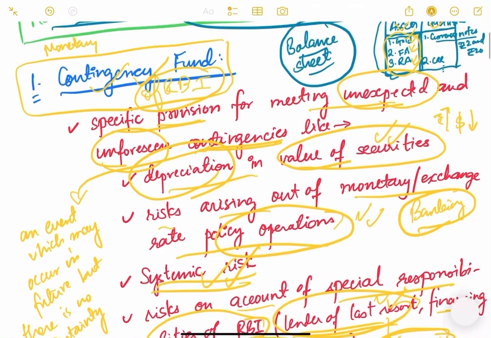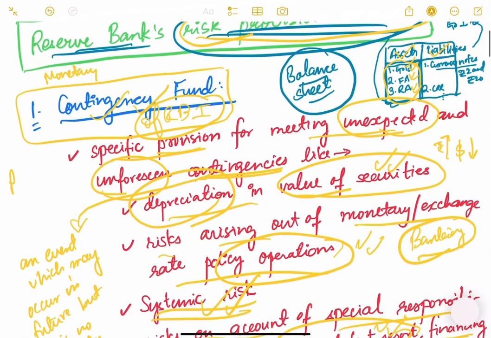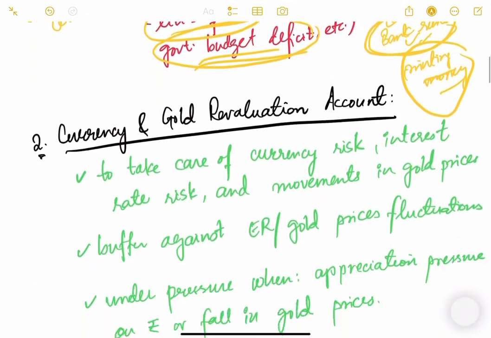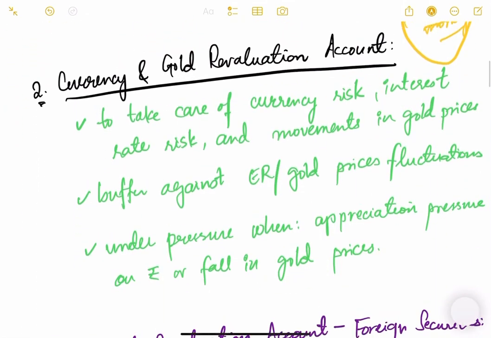Now, where does this contingency fund come from? It comes from the profit of RBI. Okay, so RBI earns some profits, right? RBI basically earns its profit from the monetary policy operations, from the reserve requirements, from the interest it charges to the banks on the loan that it gives. So from the profits of RBI, it puts some money into the contingency fund.